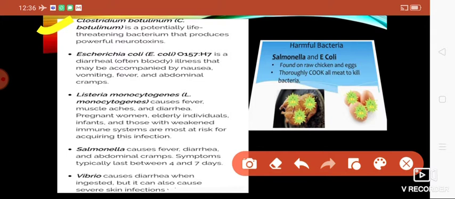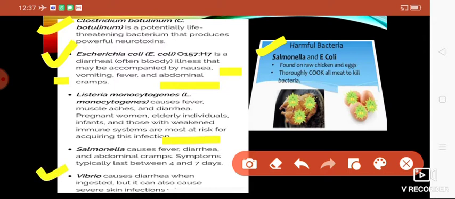Next comes Escherichia coli, or you can say E. coli. It will cause diarrhea. For that, we will have nausea, vomiting, fever, and abdominal cramps. Next, Salmonella. It will make the food toxic, and if we eat the toxic food, we will suffer from fever, diarrhea, abdominal cramps, etc.